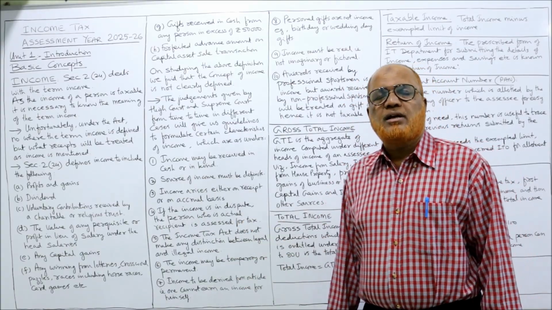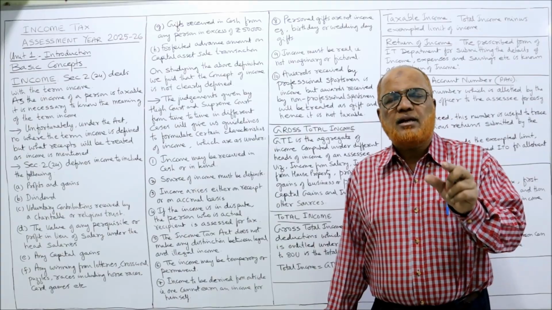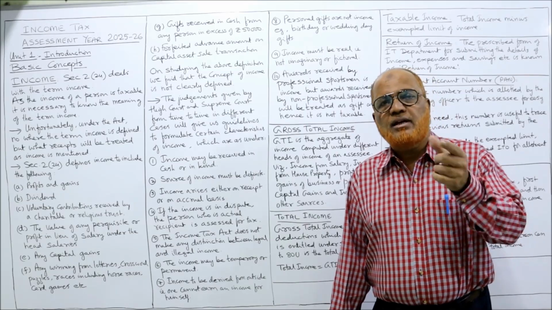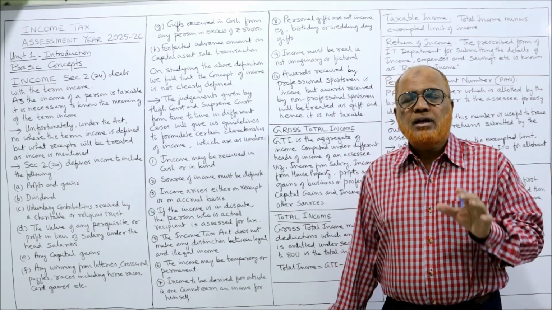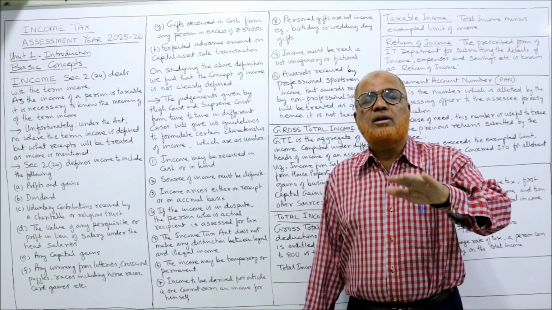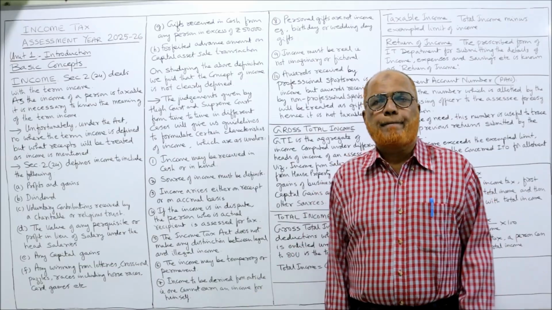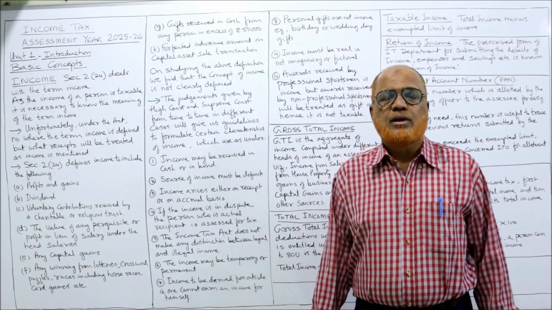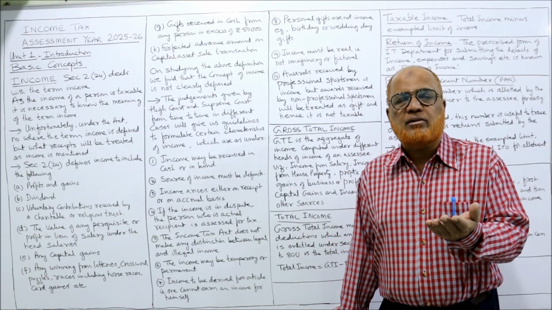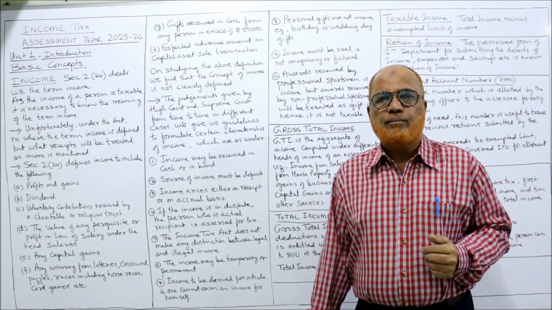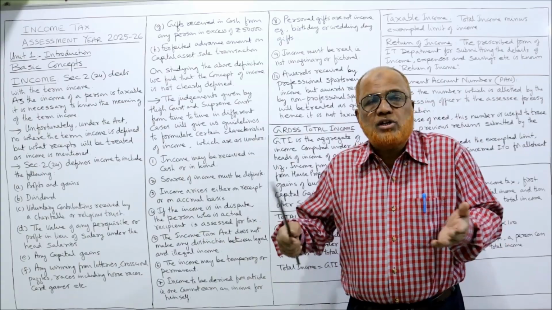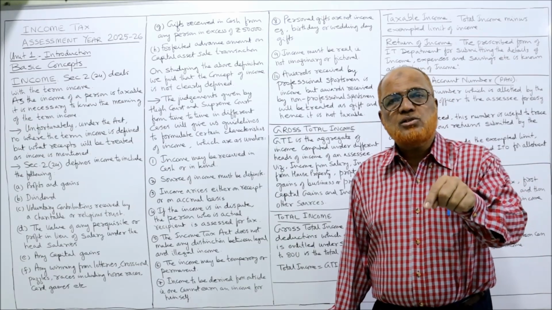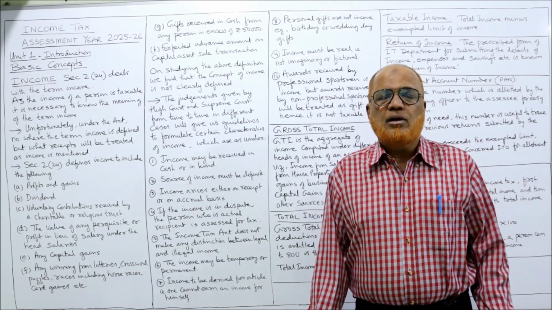First, income may be received in cash or kind. It is not necessary that income should always be received in cash. Sometimes income received in kind is also taxable. The Income Tax Act has given the provision on how to convert that kind into cash. For example, an employee got a motor car from the employer for personal use. Directly in cash he is not getting the benefit, but the benefit is in the form of a motor car. He is using the motor car freely for his personal purpose. The motor car belongs to the company, to the business. So this is also a benefit in kind. So how to calculate?